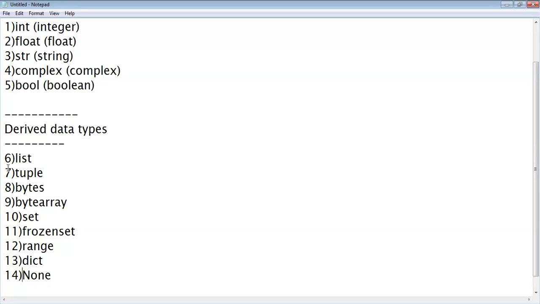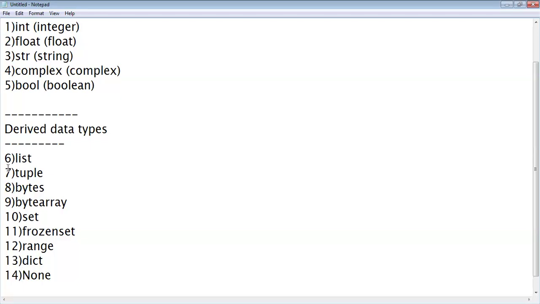That data type we'll call as complex data type. In mathematics, we use complex numbers. If you want to store any complex number, we use complex data type. Next one is Boolean data type. If you declare a variable as Boolean data type, only 2 values can be stored in it, either true or false. Okay, these are the 5 fundamental data types.